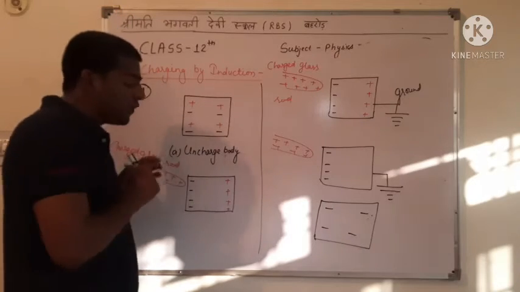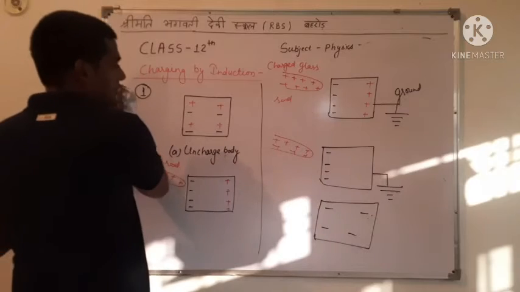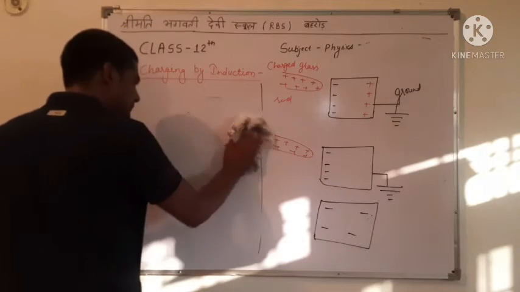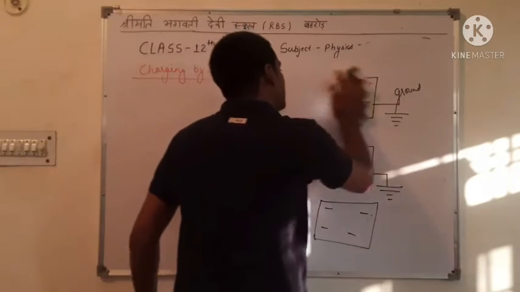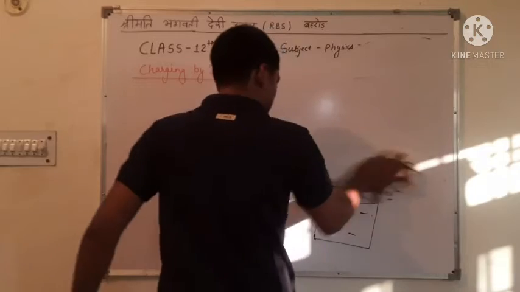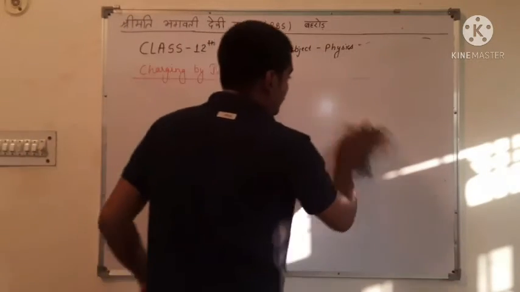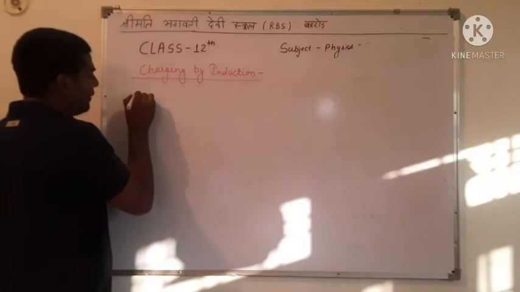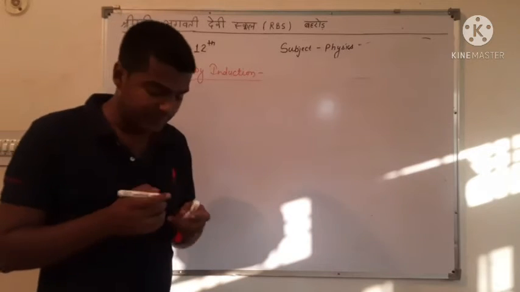The second type of induction is: let us consider an uncharged body.